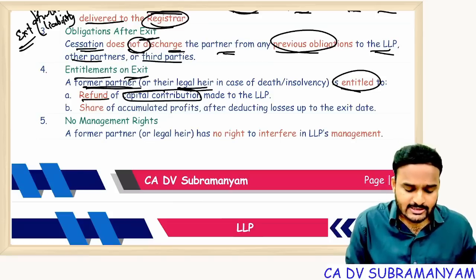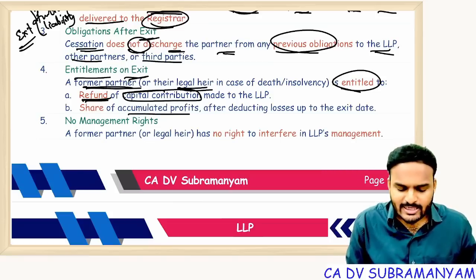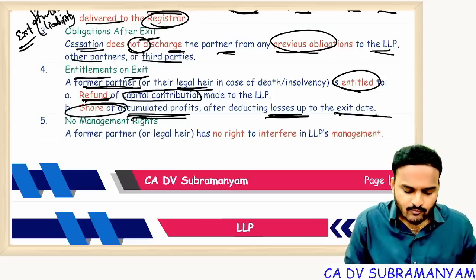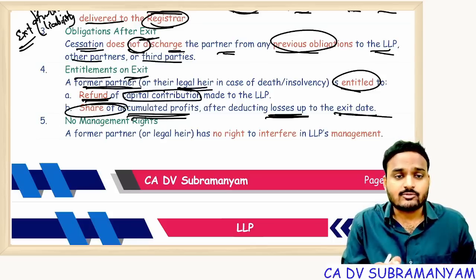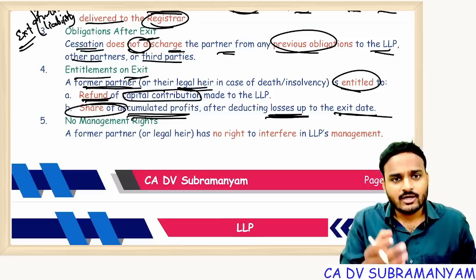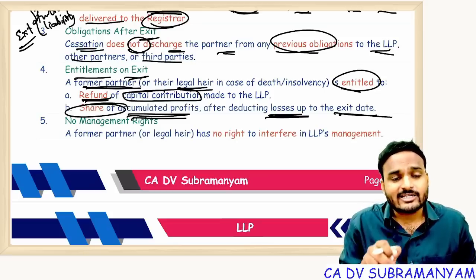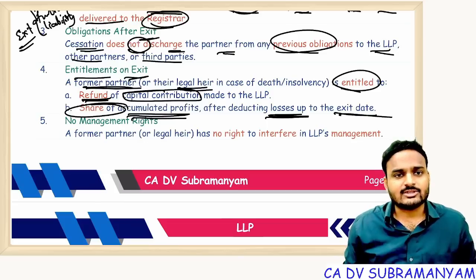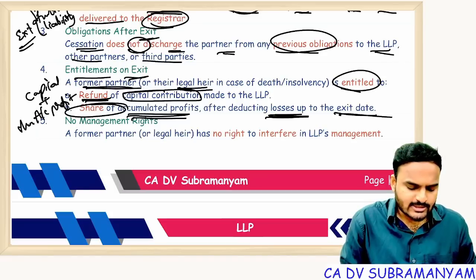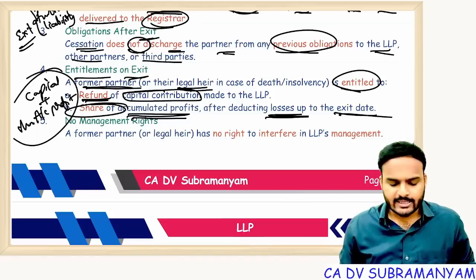For that amount he is eligible for refund, and also his share of accumulated profits after deducting losses. So simply, capital plus share in accumulated profits.